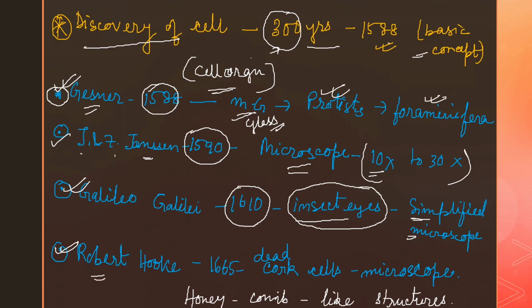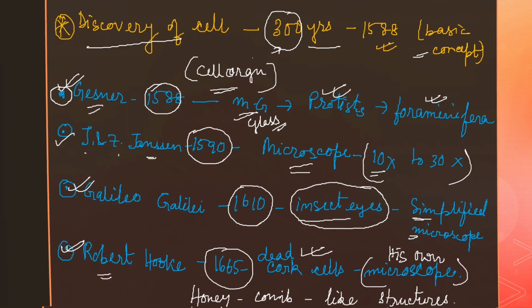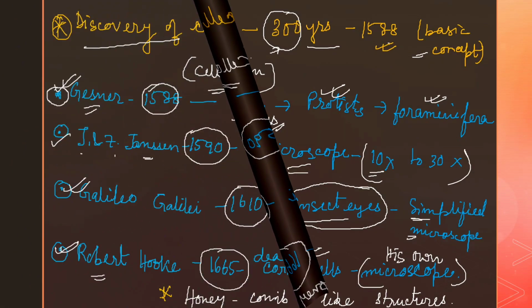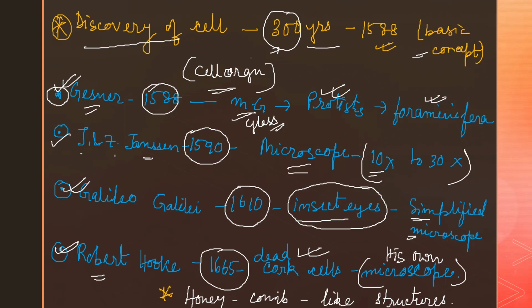So Robert Hooke in 1665 observed the dead cork cells in plant tissues with the help of his own microscope. So please mention it, his own microscope, not with the help of Janssen and Janssen's microscope. He found honeycomb-like structures, and these were named the compartments or the cells by him. Is it clear?